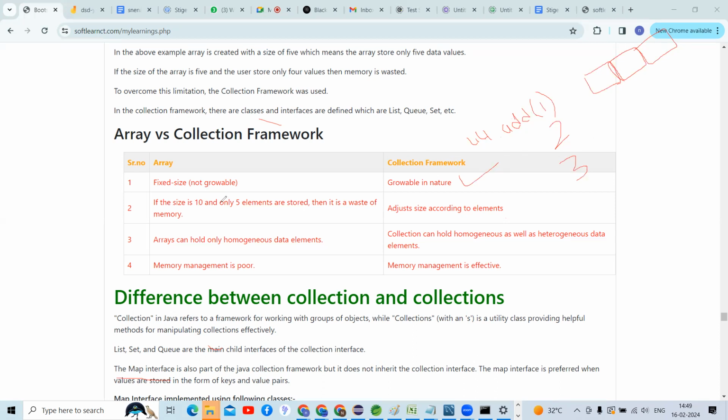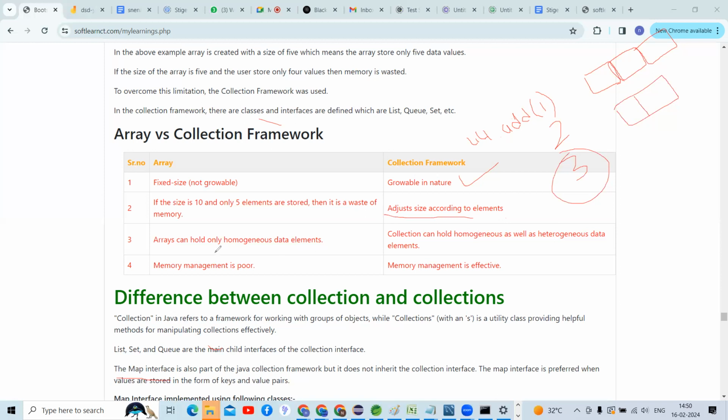If the size is 10 and only 5 elements are stored, then it is a waste of memory inside the arrays. But when I remove the element 3, then the array memory size shrinks accordingly. So is any memory wasted here, guys? No, sir. That is the reason. You can read this point, guys: adjust size according to the elements inside the collection framework.